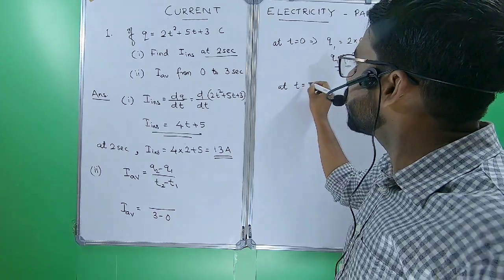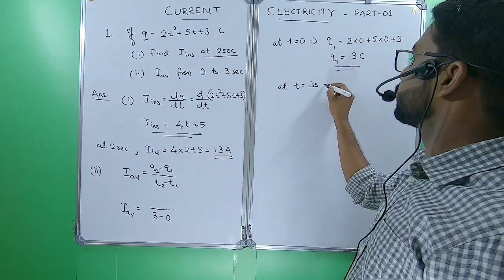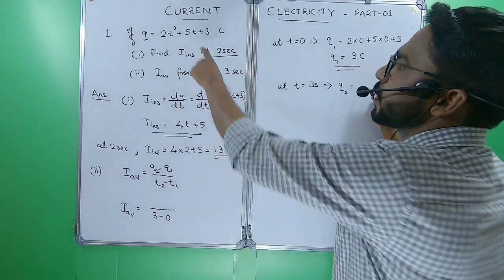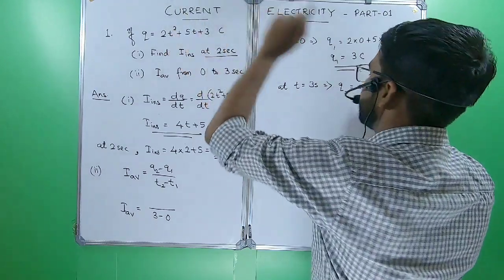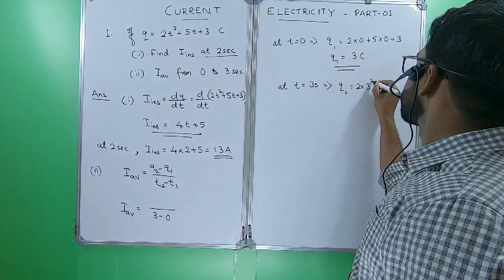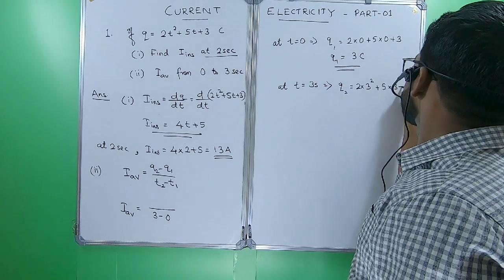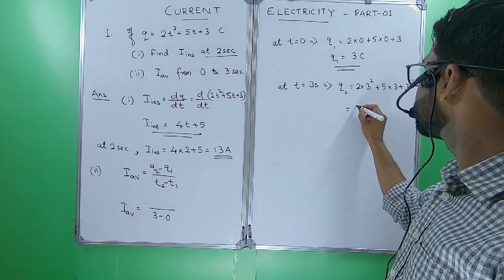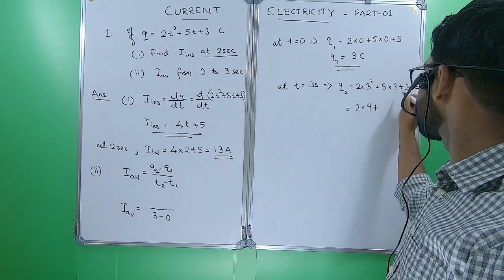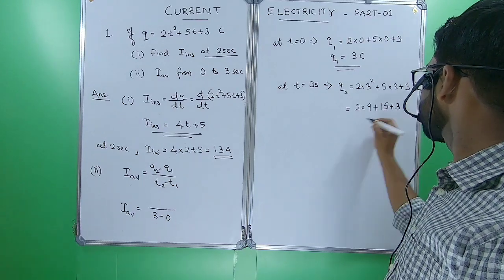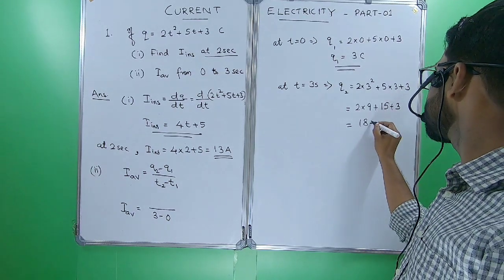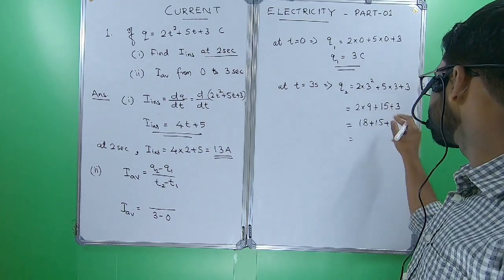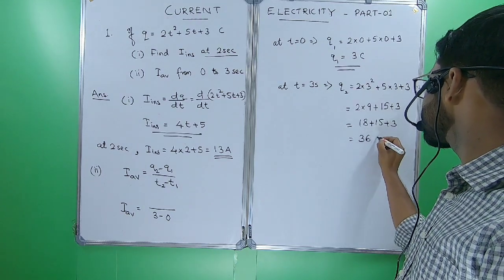At t equal to 3 seconds, the charge is Q2. So we have to give 3 instead of t. 2 into 3 square plus 5 into 3 plus 3. We will get 2 into 9 plus 15 plus 3. 2 into 9 is 18, plus 15, plus 3. 18 plus 3 is 21, plus 15 is 36.